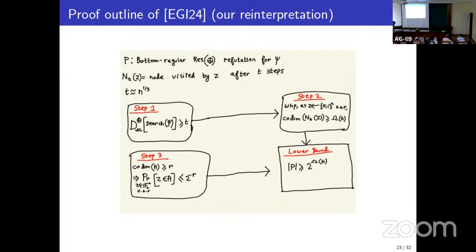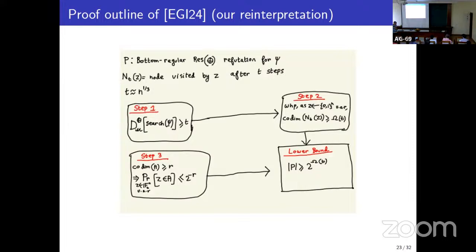So the first step of the proof is the following. If we uniformly sample an input Z, and N_T(Z) is the node visited by Z after T steps in the branching program, yes, but now I'm in the lifted space. So we'll choose T appropriately.